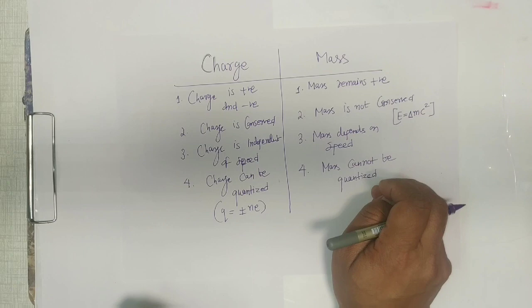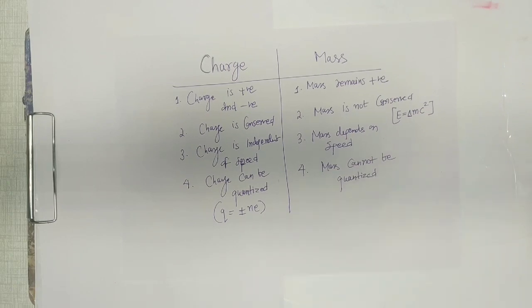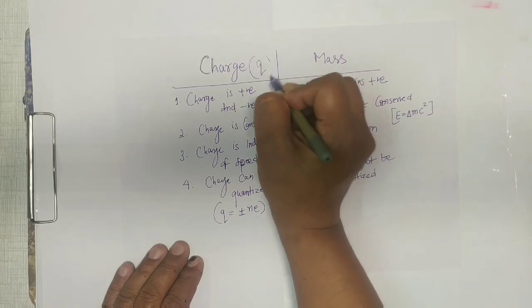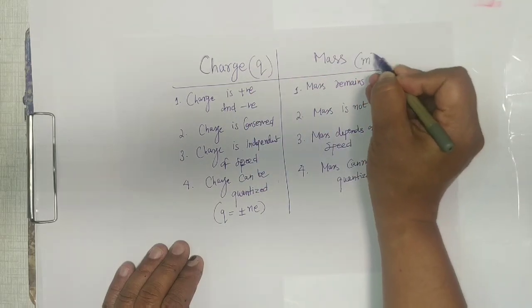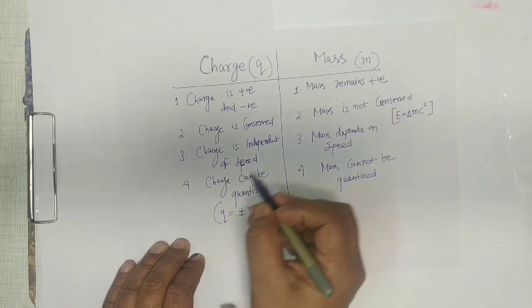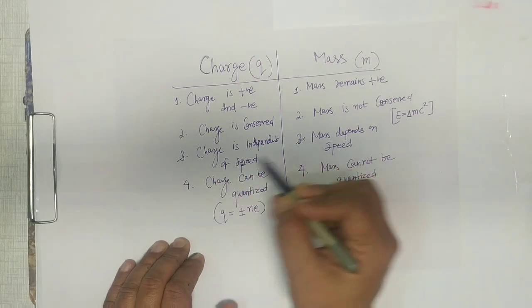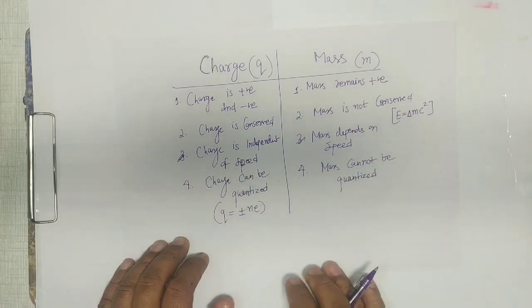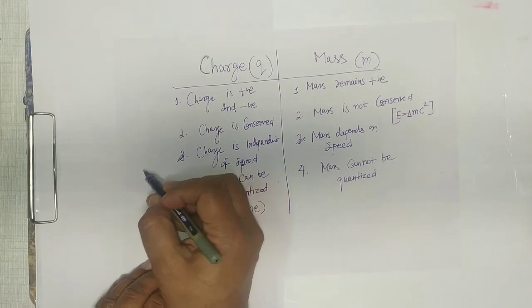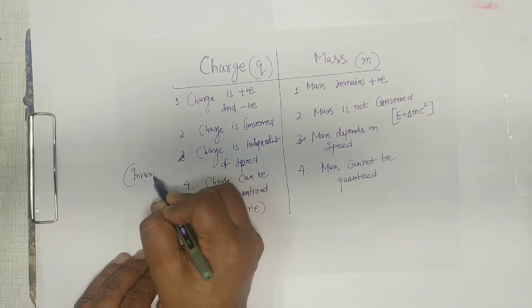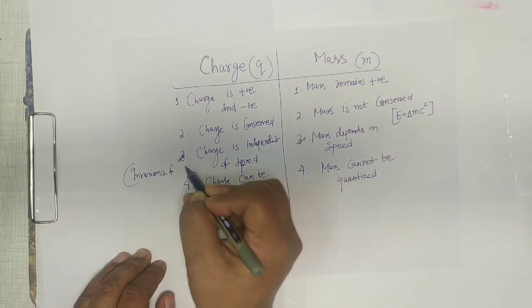So this is the comparison, where a charge is represented by Q and mass by M. Charge being independent of speed while mass depends on speed is a very important property. This property is also known as invariance of charge.